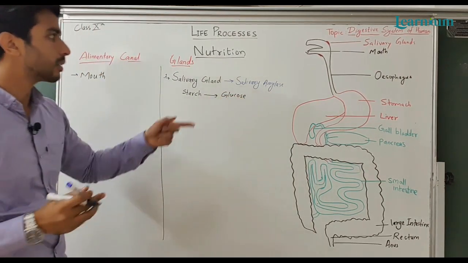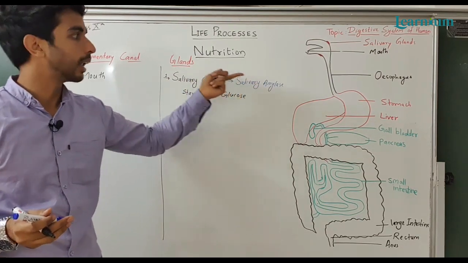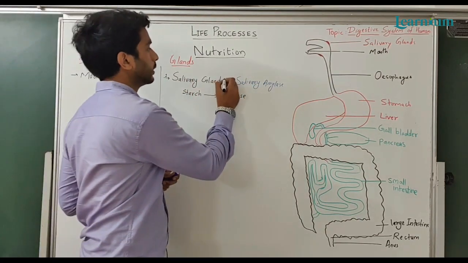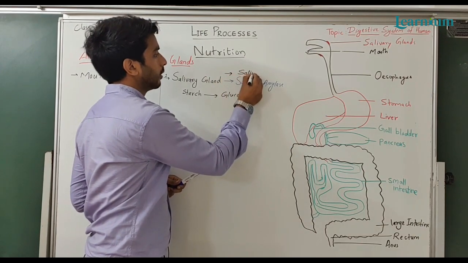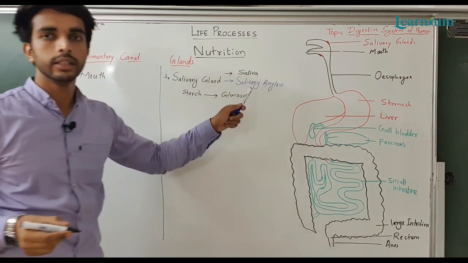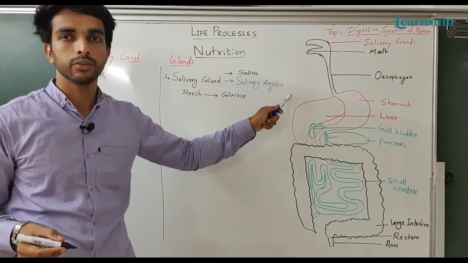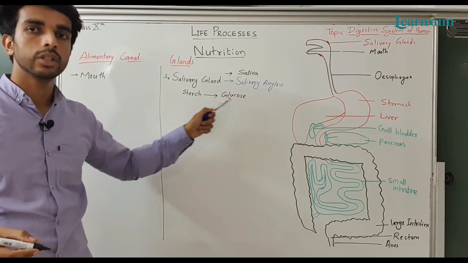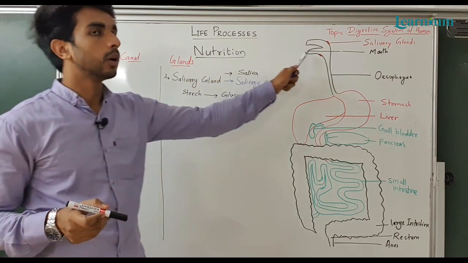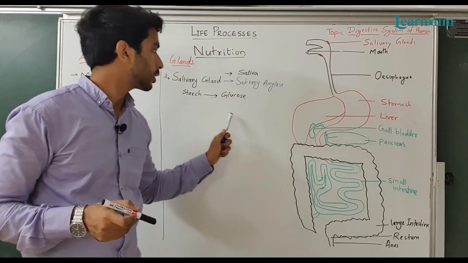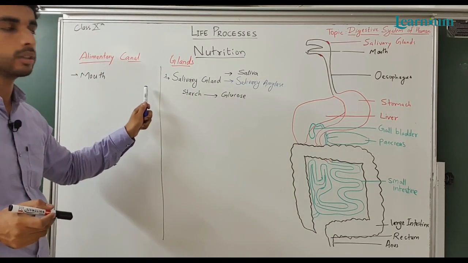This is the first gland, which secretes saliva, which has the enzyme salivary amylase, which converts starch into glucose. So inside the mouth, the digestion process has started. This is the first step of digestion.